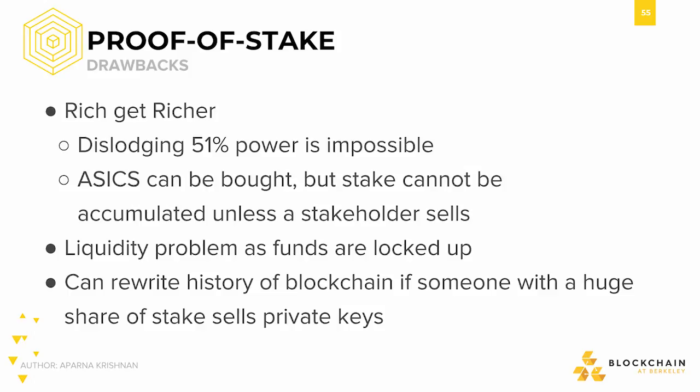One more issue is that someone can rewrite the history of the blockchain if someone with a huge share of stake sells their private keys. By obtaining such a large stake in the network, they can change previous transactions on a different chain. Outside of these drawbacks of proof of stake that were mentioned, there are also specific attacks that can be conducted in a proof of stake system that will be covered in the next section.